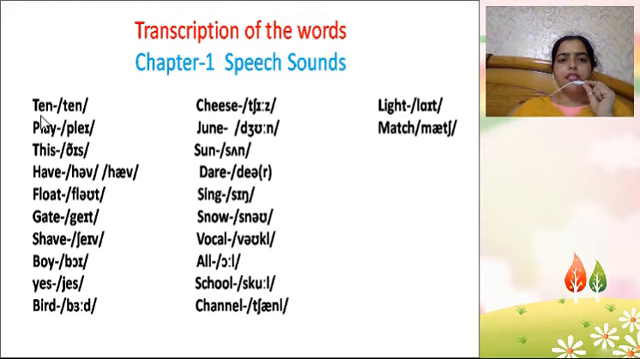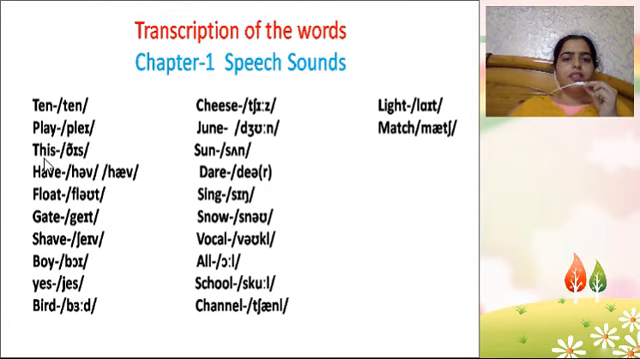What is the transcription of the word ten? T, e, n. This is the symbol for t, consonant. e as in set, n as in nest, ten. What is the transcription of the word play? p, l, symbol for diphthong, a or e, play.